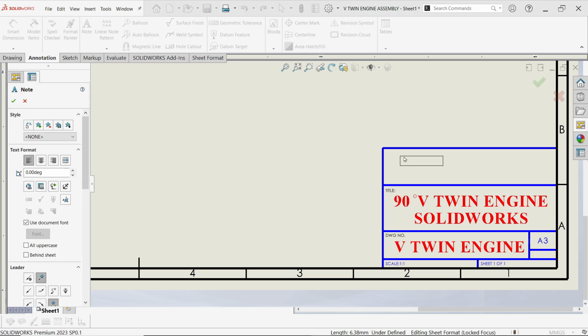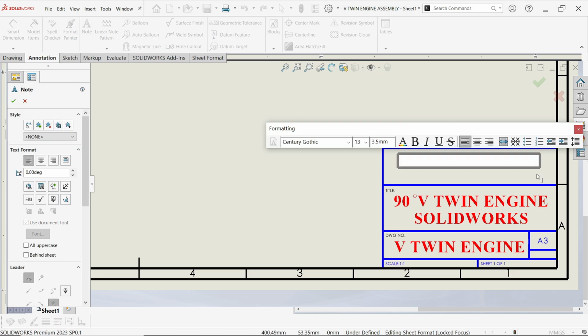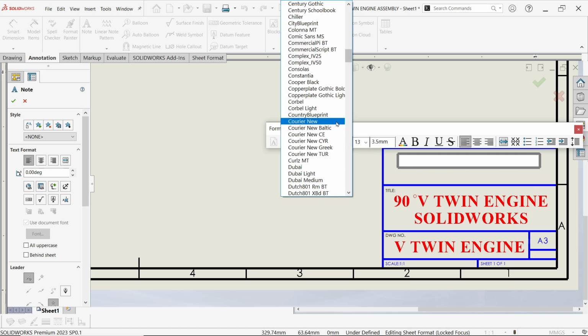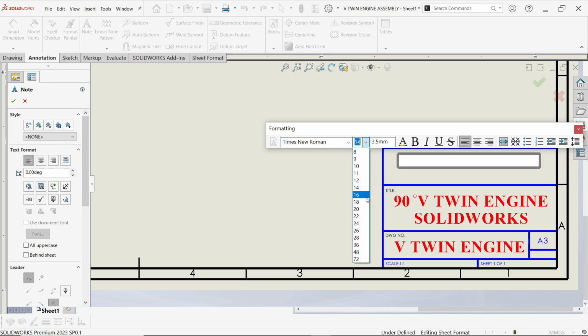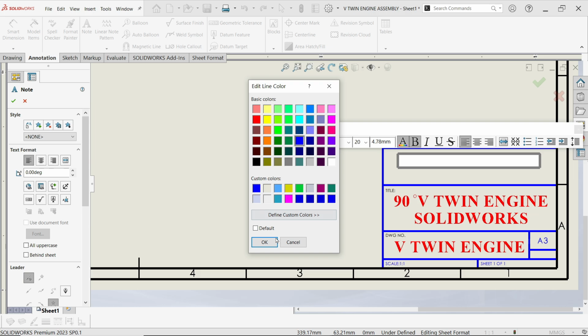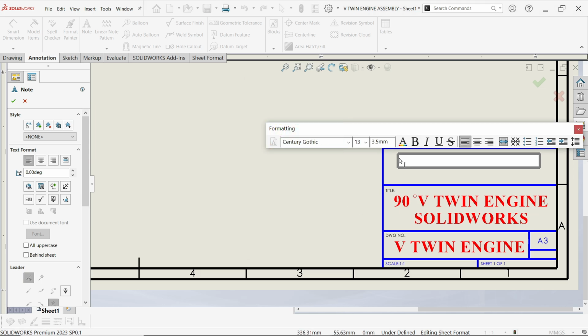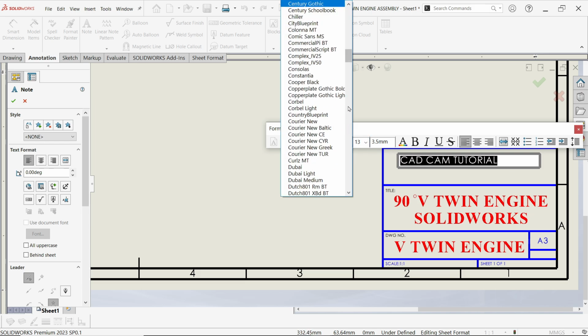Note, you can apply note here. Before going to apply note I am going to change 20, bold, this time color blue, CAD CAM tutorial, but it was mistaken.